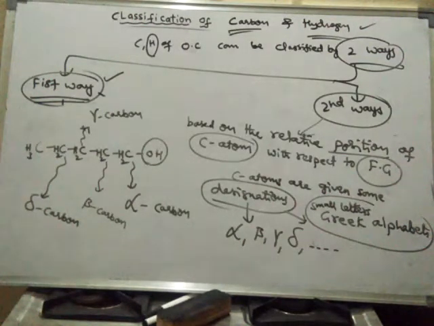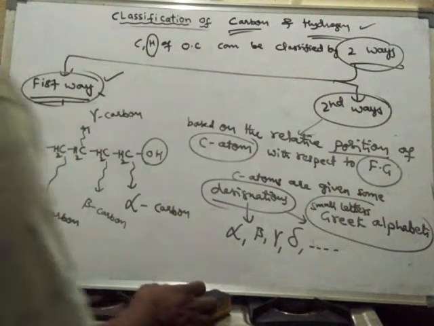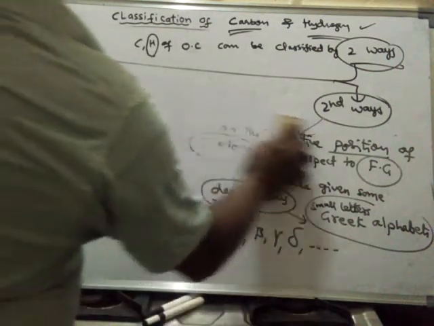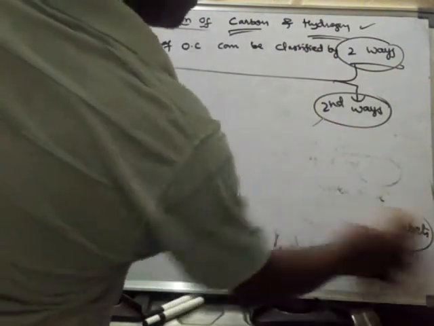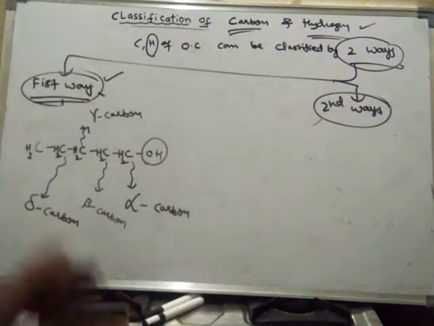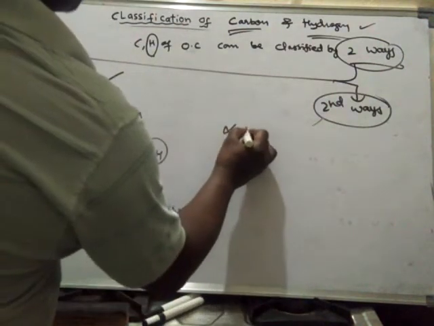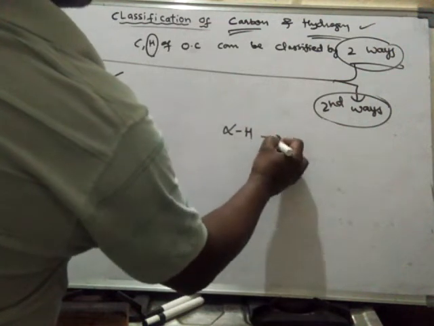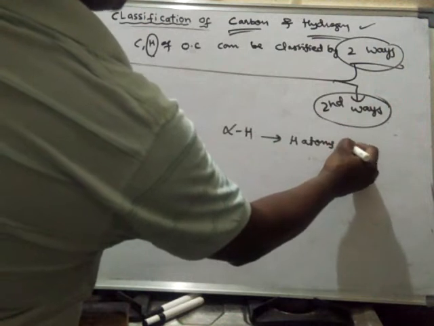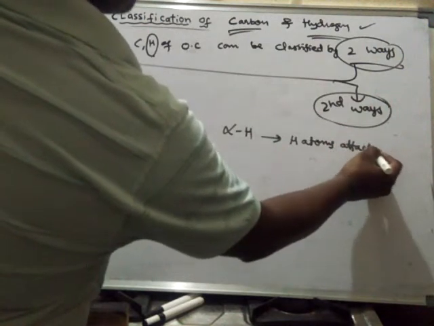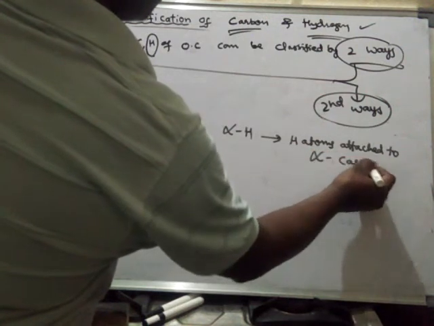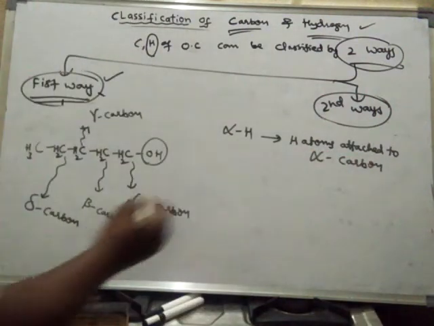Alpha hydrogens. In the same way, what are alpha hydrogens? Hydrogen atoms attached to alpha carbon are said to be alpha hydrogens.